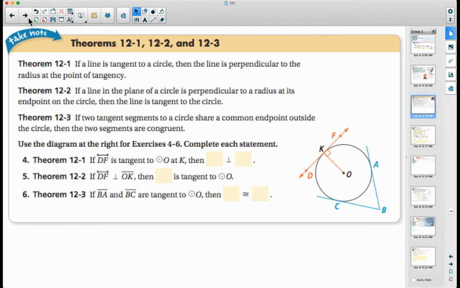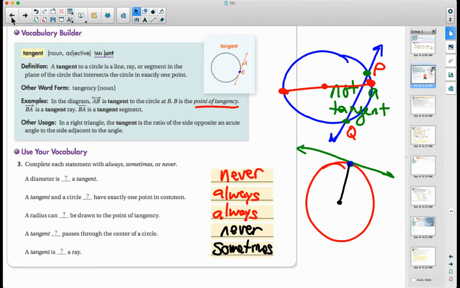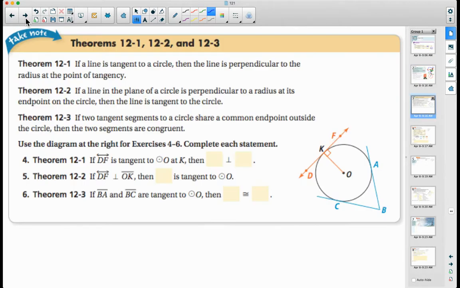Let's talk about these. Theorem 12.1 says if a line is tangent to a circle, then the line is perpendicular to the radius at the point of tangency. So that example I just made, this would be a right angle right there. That's going to happen. As you can see right here, there's a right angle right there.